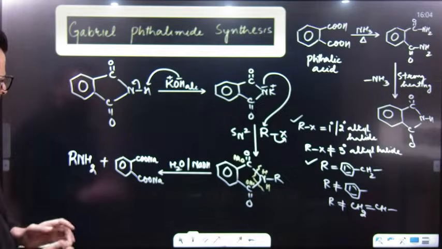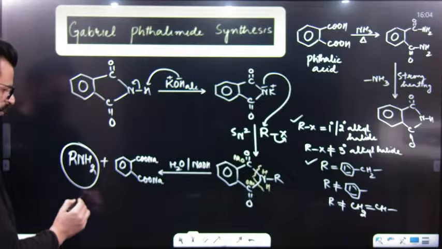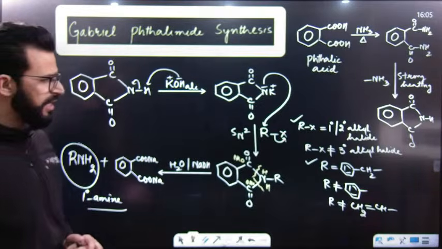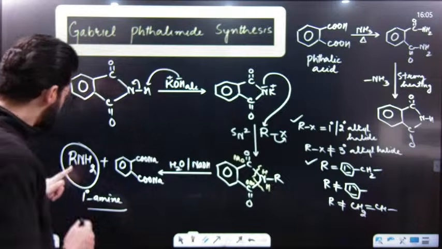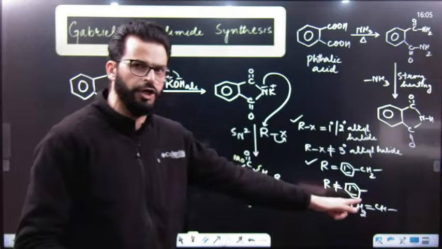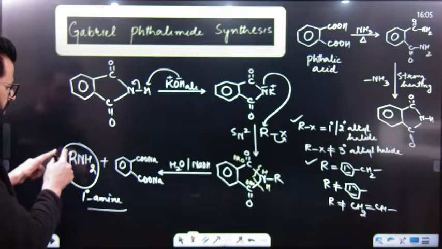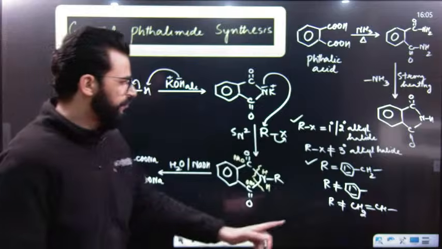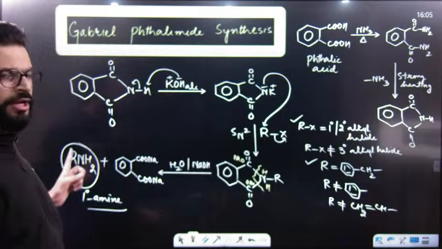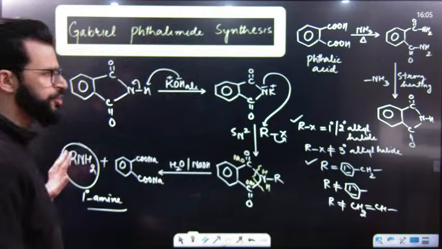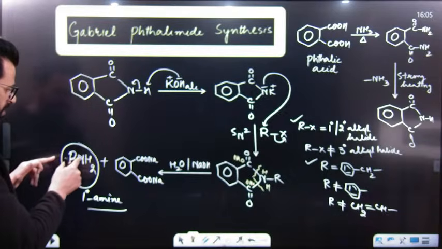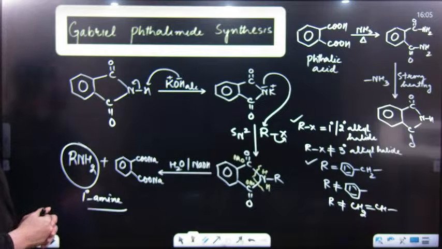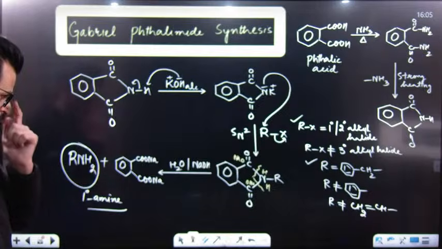That means salt. Now have a look. We will get this one, in which the functional group is NH2, that means primary amine. But this primary amine can never be an aniline. Why? This R can never be an aryl group, so aniline cannot be obtained in this reaction. Neither can we get CH2=CH-NH2. We cannot have nitrogen attached to a tertiary carbon, because tertiary alkyl halides also do not show this reaction. I hope this is clear to each and every one.